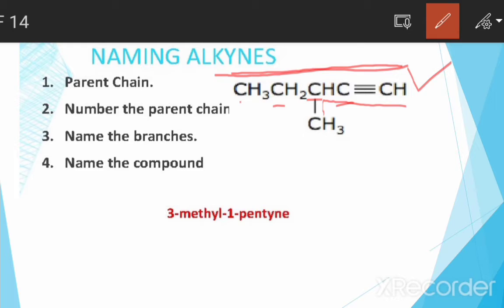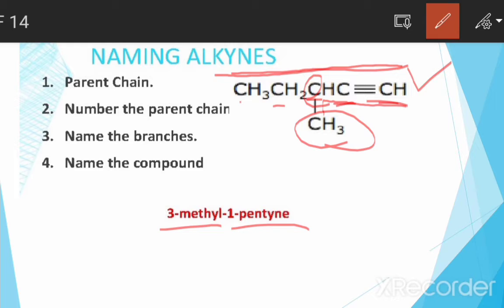So, five carbon atoms, and there is a substituent, a methyl group, on the third carbon, so we number it as 3-methyl. The first and second carbons have the triple bond, so it will be named 3-methyl-1-pentyne.